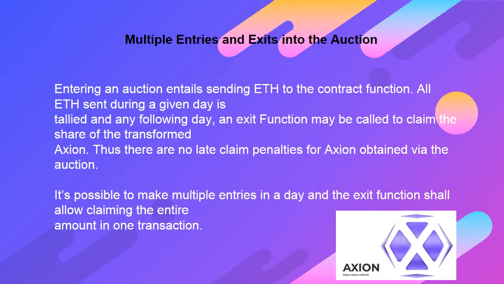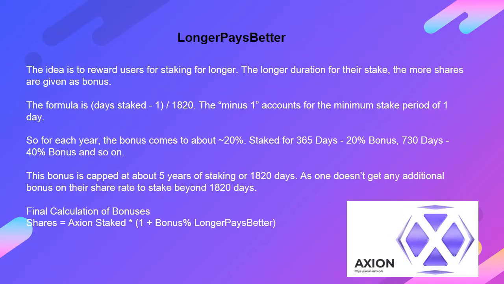Multiple entries and exits into the auction. Entering an auction entails sending ETH to the contract function. All ETH sent during a given day is tallied, and on any following day, an exit function may be called to claim the share of the transformed Axion. Thus there are no late claim penalties for Axion obtained via the auction. It's possible to make multiple entries in a day, and the exit function shall allow claiming the entire amount in one transaction.